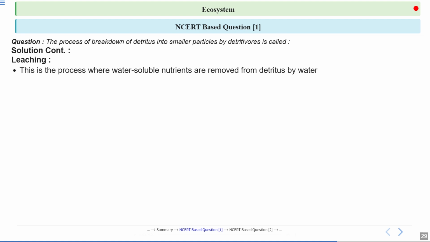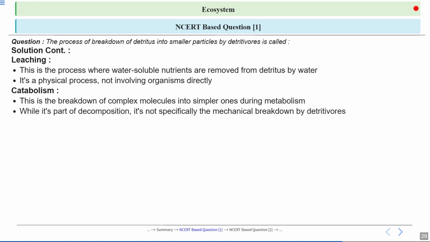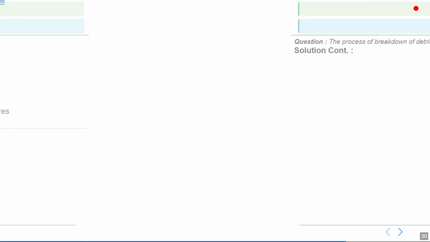Leaching is the process where water-soluble nutrients are removed from detritus by water, and the salts precipitate. They are now present in an unavailable form, as unavailable salts. It is a physical process not involving organisms directly. The next step is catabolism. This is the breakdown of complex molecules into simpler ones during metabolism. While it's part of decomposition, it's not specifically the mechanical breakdown by detritivores.